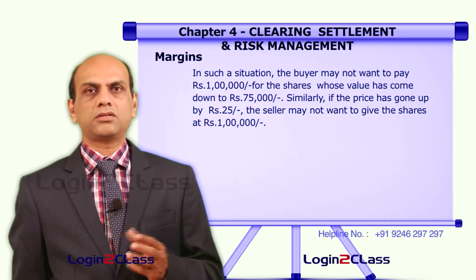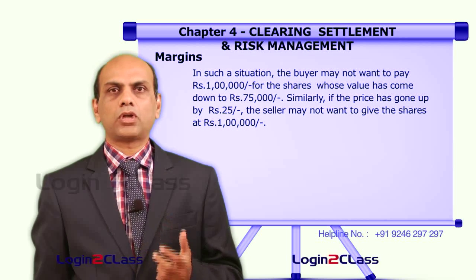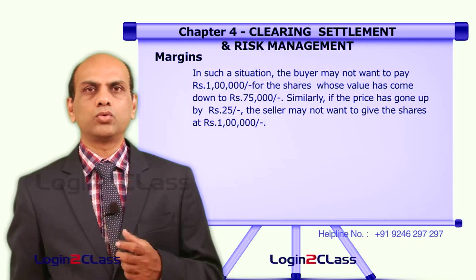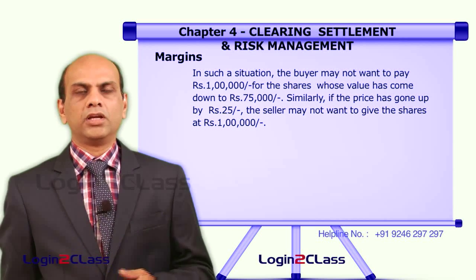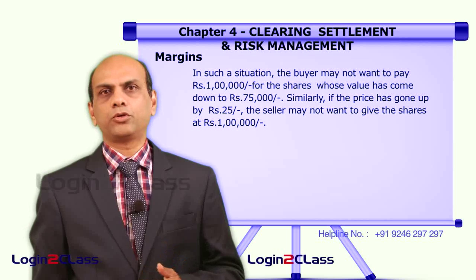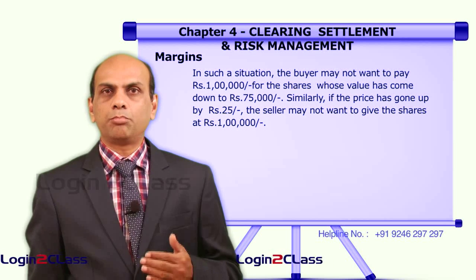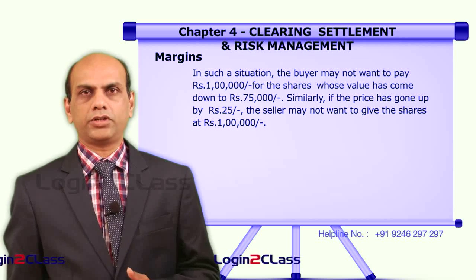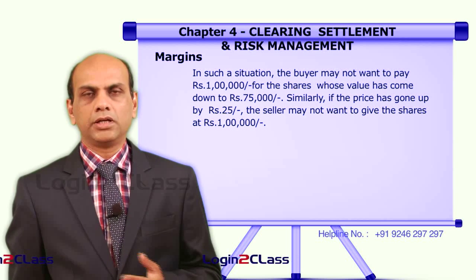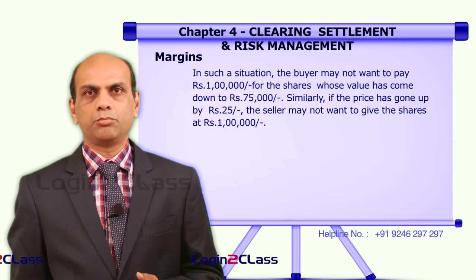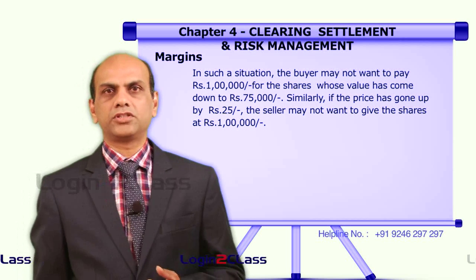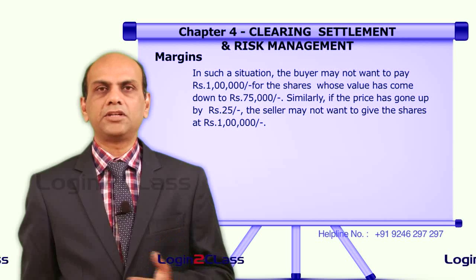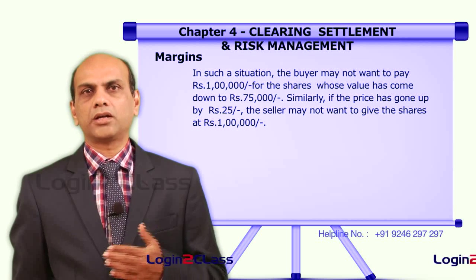So in both cases there can be issues, when the stock price goes down by the end of the day, or if the stock price goes up by the end of the day. If the stock price goes down by 25 rupees on that particular day, the buyer may not be interested in making the balance payment and taking delivery of the shares, because once he takes delivery, if he wants to sell, he may get only 75,000 rupees because the market price has fallen.